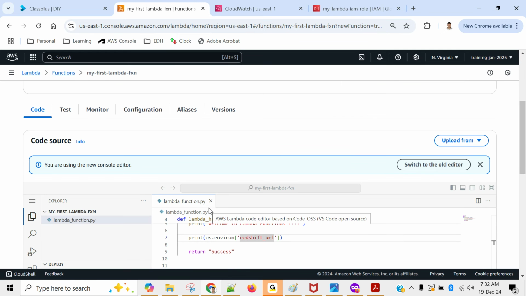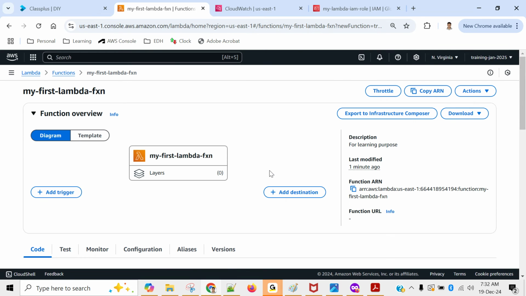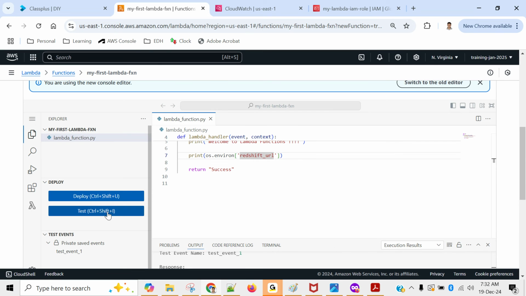Okay, so now I will show you how to schedule the Lambda. Right now I'm manually clicking on test and then running. But suppose I want to run it 10 times a day. Will I keep coming back to this console and keep clicking on test? That's not required. We can schedule it and it will automatically run. For scheduling, we have a different service in AWS. The service name is EventBridge. So how do we do that?